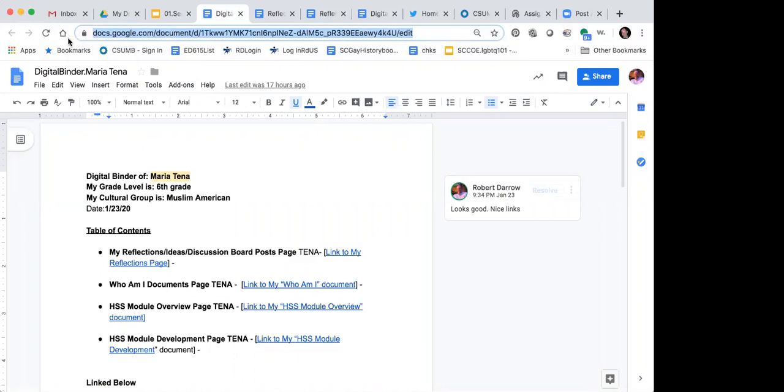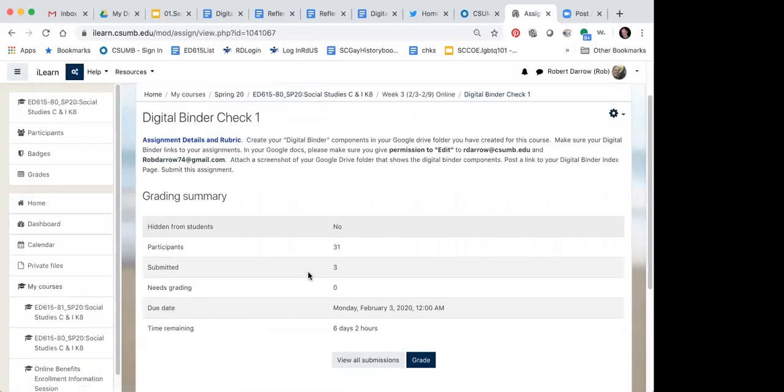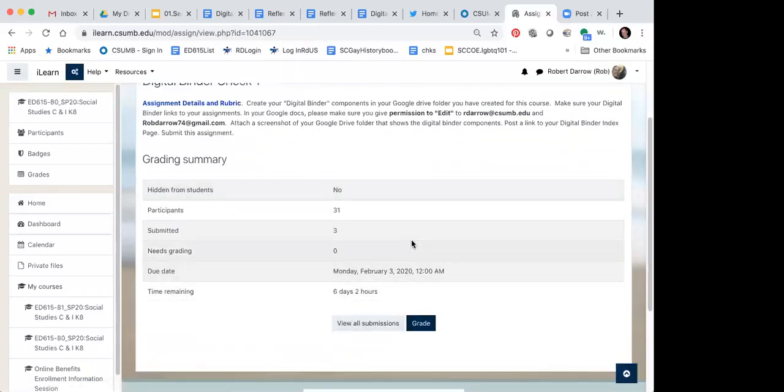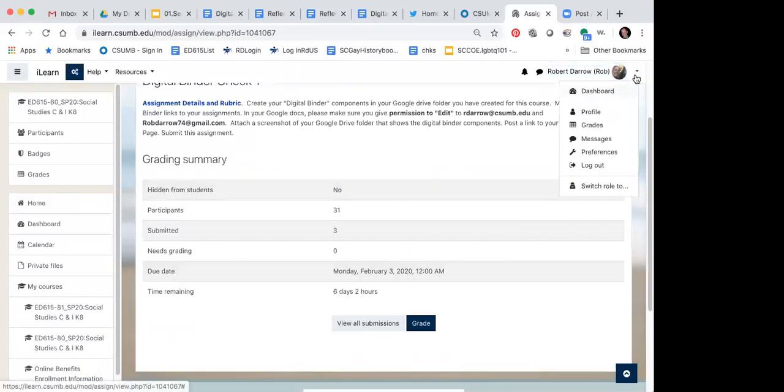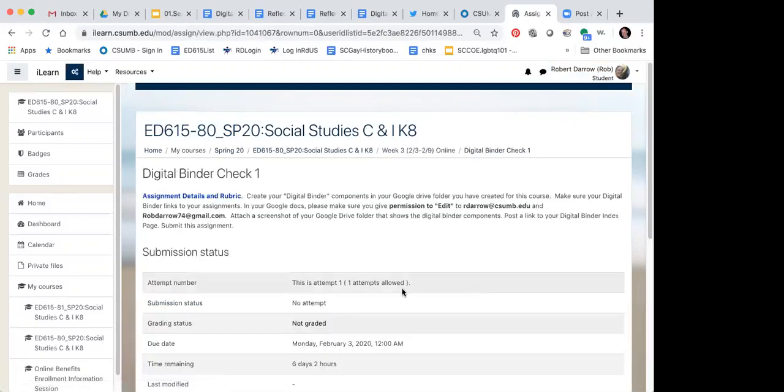You want to copy it. And then in the assignment area, she wants to go to her digital binder check. Now, I can't get into hers, but I could go into mine. Let me do that real fast so that you have it. So I'm going to switch to student just so that you can see what this looks like.